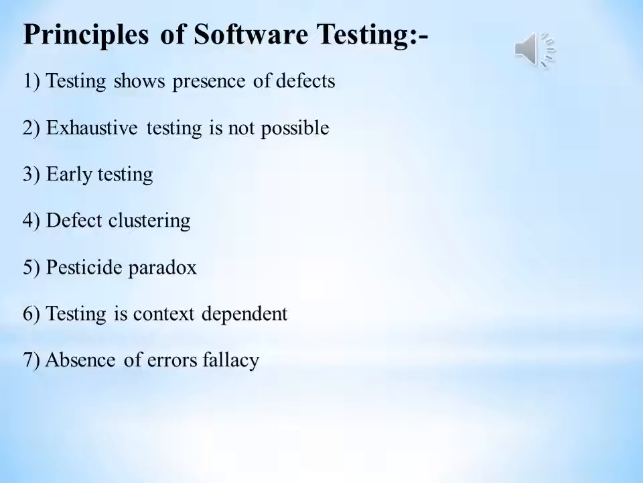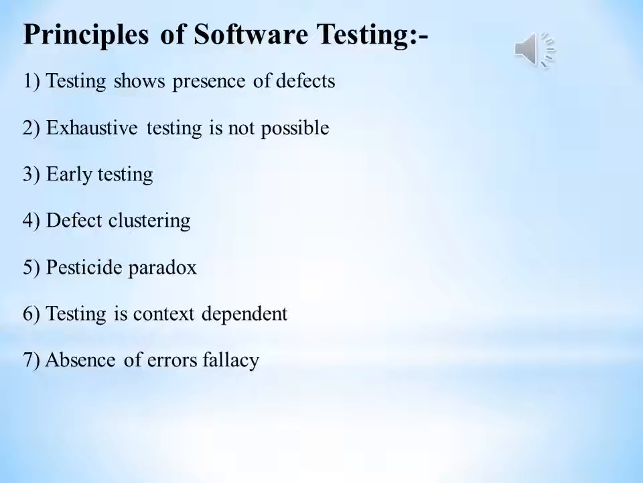Then the next principle is that testing is context dependent. The testing approach depends on the context of the software being developed. Different types of software need different types of testing. For example, the testing of an e-commerce site is different from the testing of an Android application.